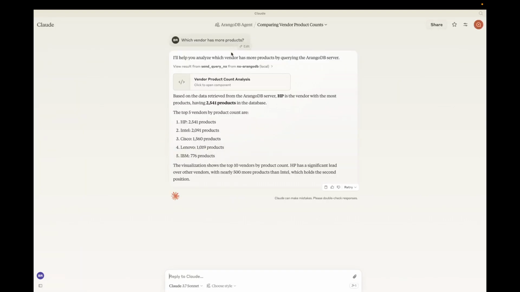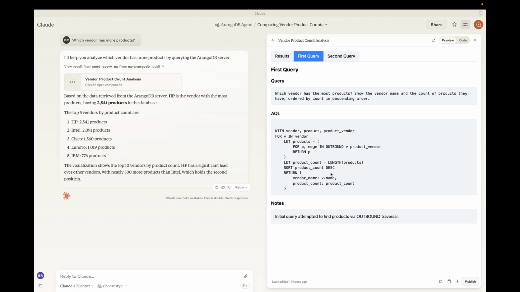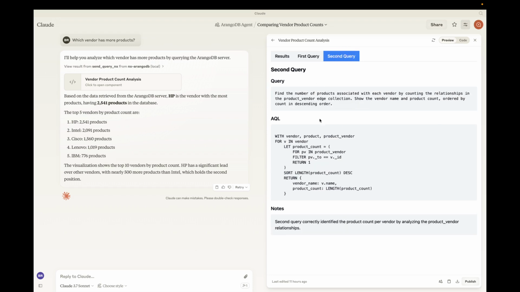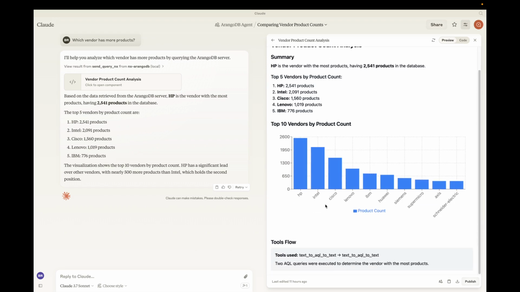Which vendor has more products? Okay, so this is the query that it generated. This is the first query, and this is the second query, and these are the results that it populated. And this used 2 tools.